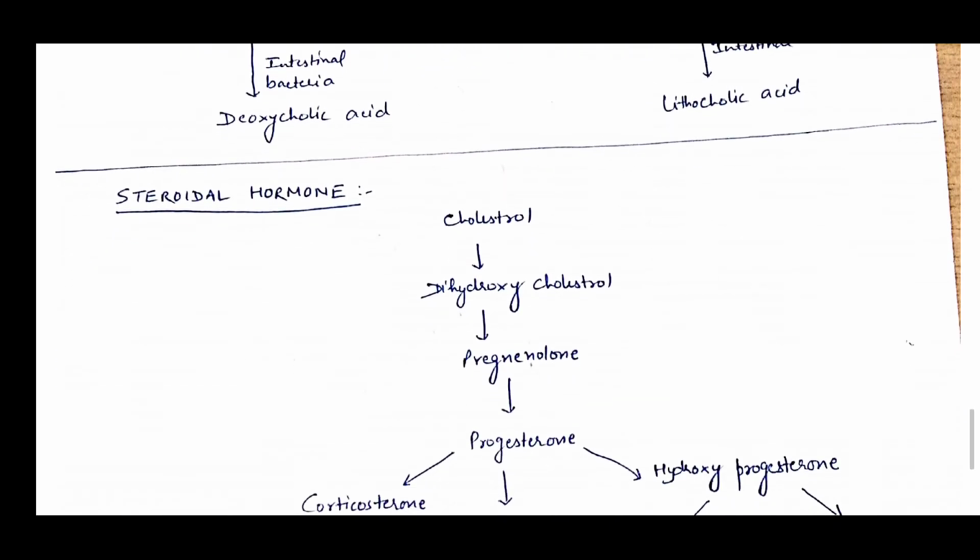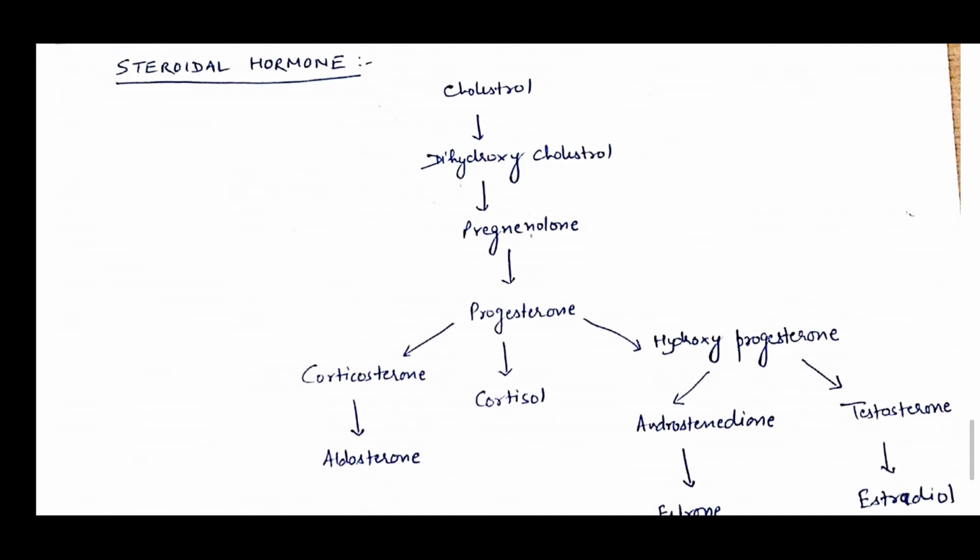and further on with intestinal bacteria they form lithocholic acid. Now, how are steroidal hormones formed from cholesterol? The conversion of cholesterol to steroidal hormones is a multi-step pathway as mentioned below. First, cholesterol is converted into dihydroxycholesterol, and then it is converted into pregnenolone. From pregnenolone, it is converted into progesterone, and from progesterone, there are three further steps involved.